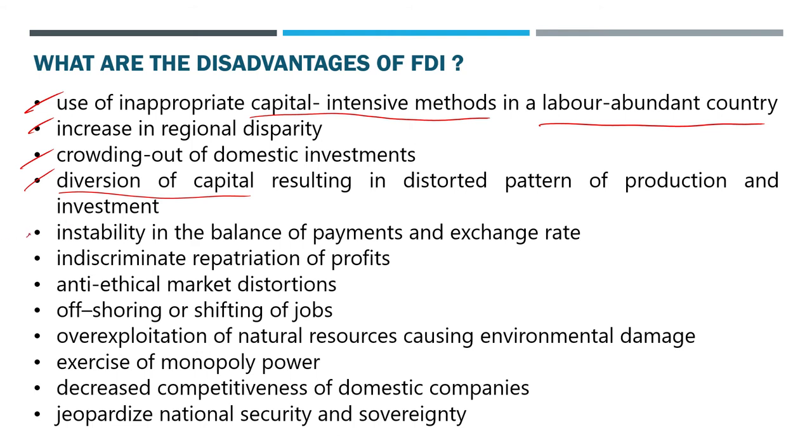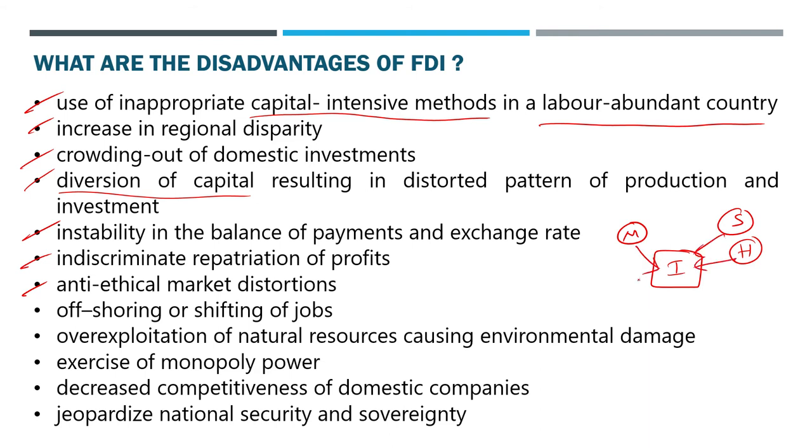Instability in the balance of payments and exchange rates can happen. Indiscriminate repatriation of profits can happen. Too much of the profits can be repatriated by these companies and actual benefits of FDI may not really accrue to the host country. Anti-ethical market distortions also can happen. A lot of times the big companies resort to anti-ethical distortions. For example, any company coming to India as an FDI will not come like a direct company. It will have another route. Maybe it will start a small company in Mauritius or Singapore or Hong Kong or Cyprus, some other countries, and they will route their investments through them.